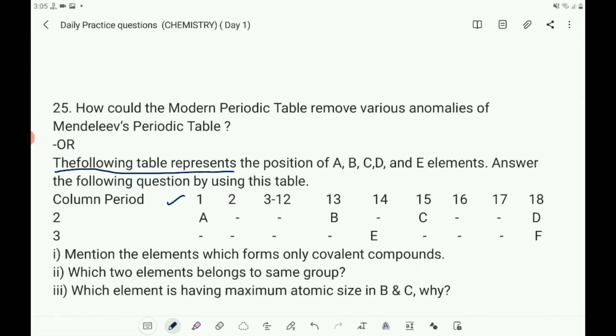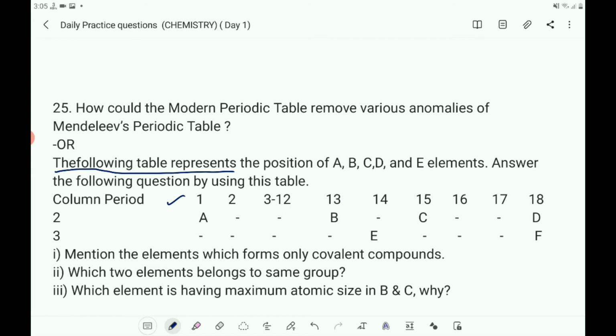But in the modern periodic table, that is the long form of the periodic table, elements are arranged according to their increasing order of atomic number. It relates the position of an element in the periodic table with its electronic configuration. It removes the anomaly about the position of isotopes in Mendeleev's table.